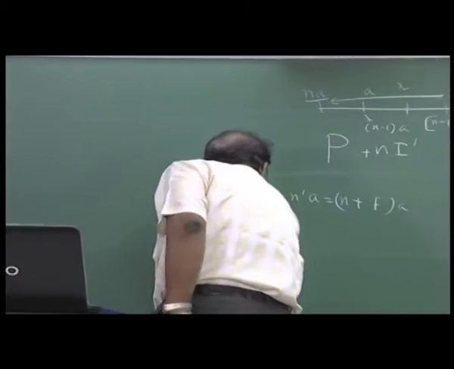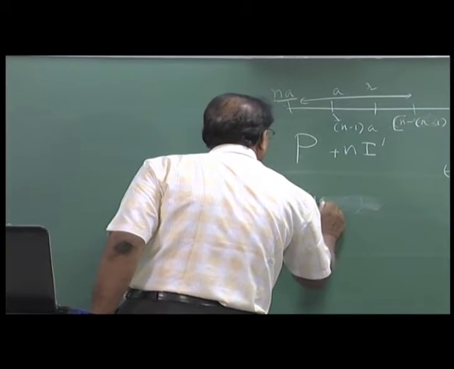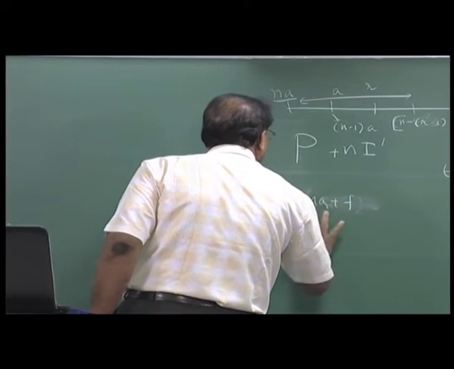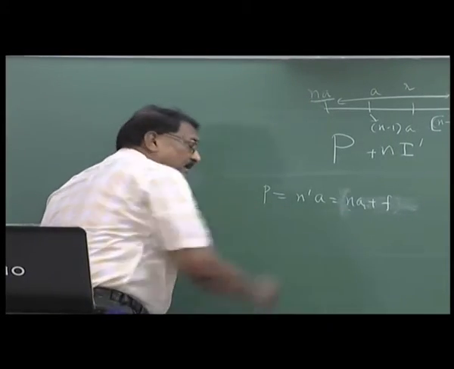Sorry, this must be n a plus f, n a plus f, you should write it like this. So after this, something is still left. So for that you have to pay the interest also.